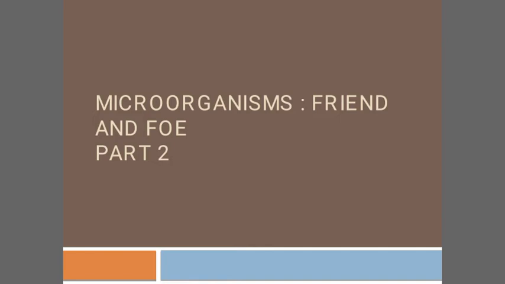Okay, today we are going to study about uses of microorganism. This is the second part of the second chapter of class 8 science, that is microorganisms, friend and foe. Useful microorganism and harmful microorganism. That is the word meaning of friend and foe. Yes, in the last video we discussed about the major microorganism. Now we are going to study about the uses of microorganisms, and I am not disclosing all the uses in this video. Some of the uses we will be discussing in this video and some will be discussing later on.